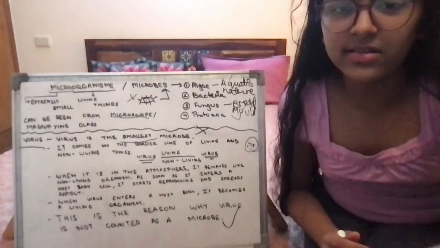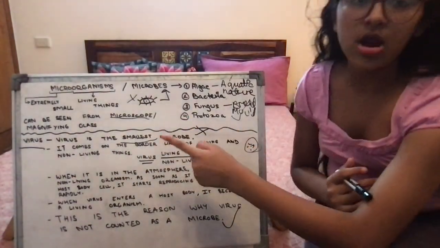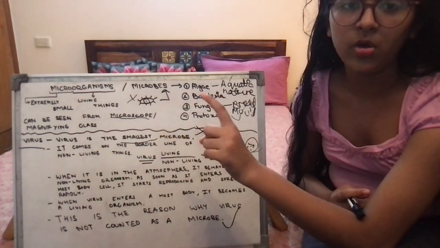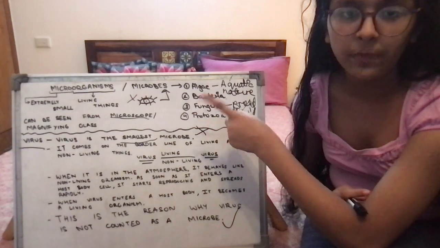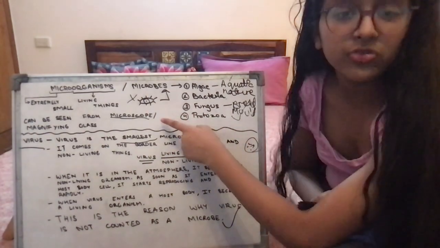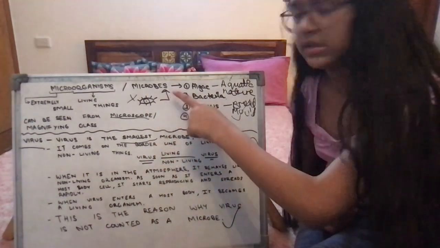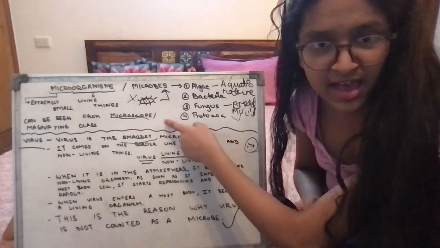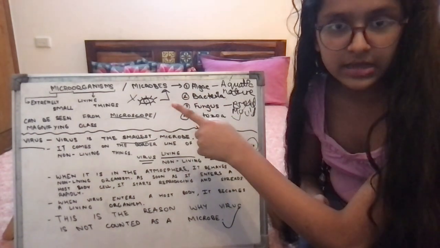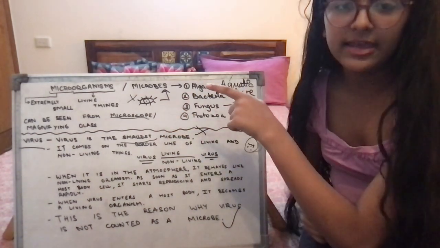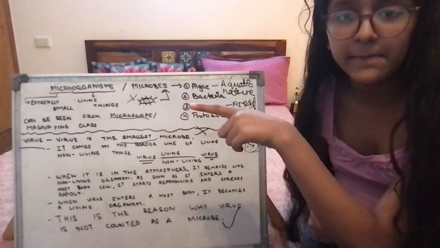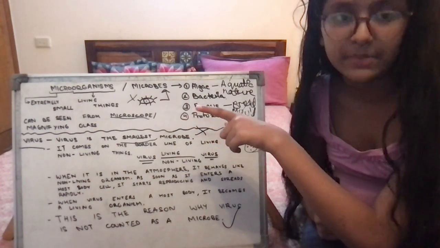We'll give a quick summary. Microorganisms are made up of two words, micro and organisms: extremely small living things. Also known as microbes, they cannot be seen by our naked eye. We need a device known as a microscope to see these microbes, and a magnifying glass can also be used. The four categories of microbes are algae, bacteria, fungus and protozoa. Algae is aquatic in nature, bacteria are both friendly and harmful. Fungus, example bread mold, and protozoa, example amoeba.